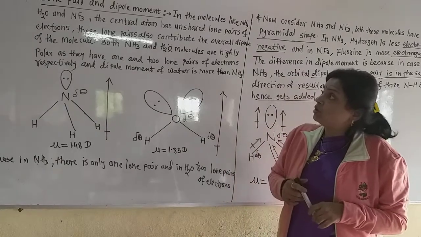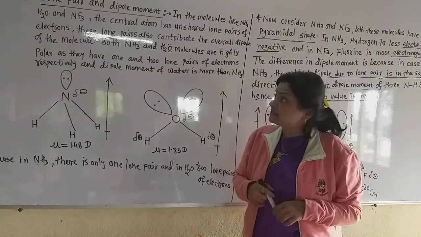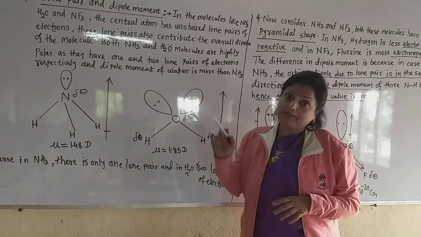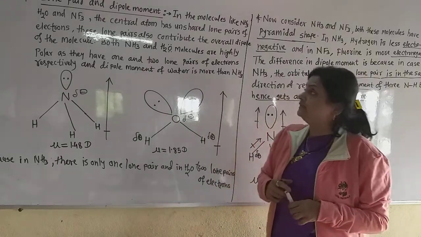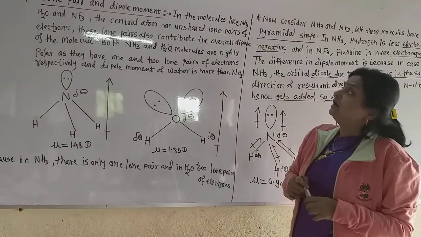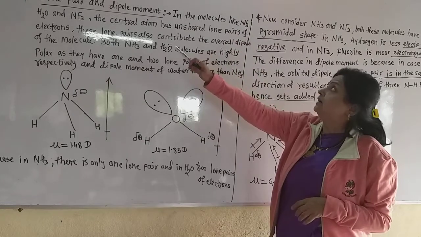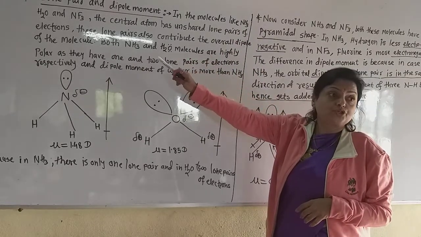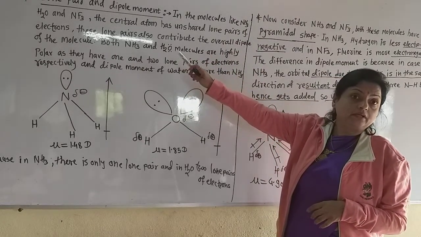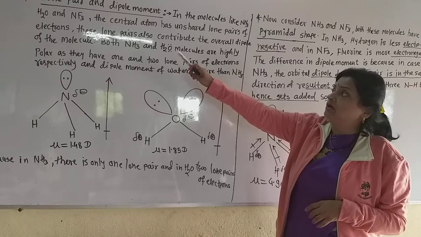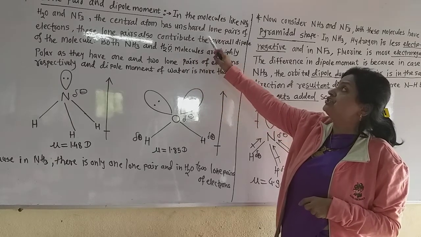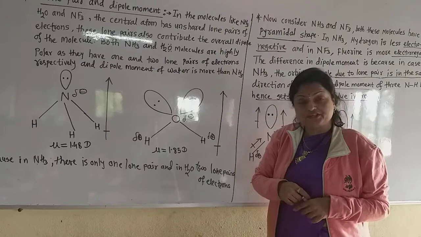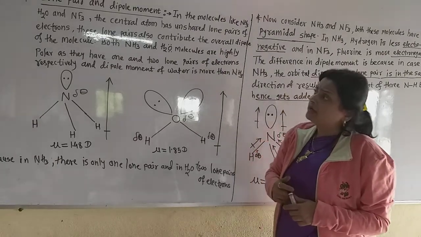Now see, lone pair and dipole moment. This is another topic. There may be a short note on this topic in the examination. Now see, in molecules like NH3, H2O, NF3, the central atom has an unshared lone pair of electrons. Unshared means unpaired lone pair of electrons.